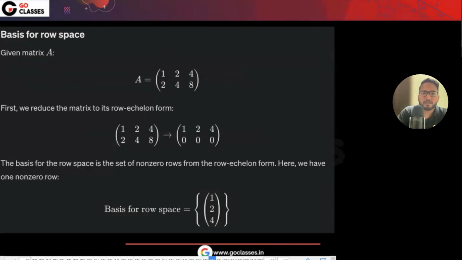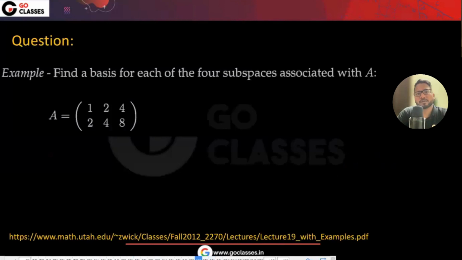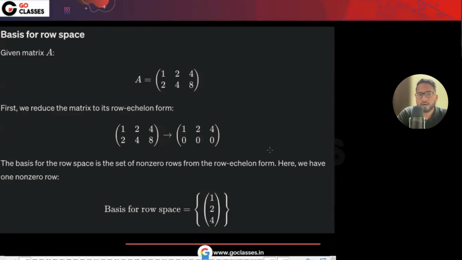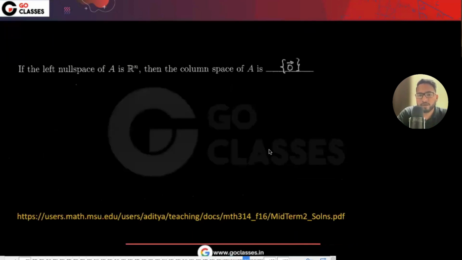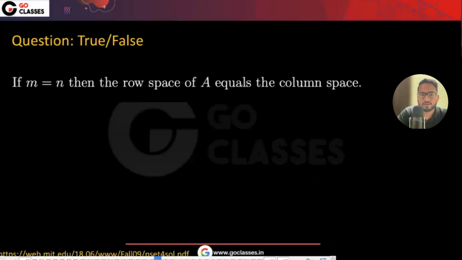And then we will solve questions like this: find the basis for all of these, which are called the four spaces. That is, the null space and column space of A, and the null space and column space of A transpose, or you can call them the row space and left null space of A. Basically, we will find the basis of all of these four spaces. We will do questions like this later on, and then we will do many other questions, true false questions and these things.